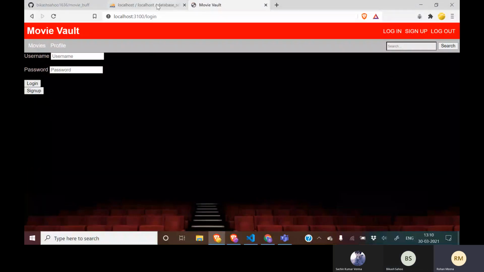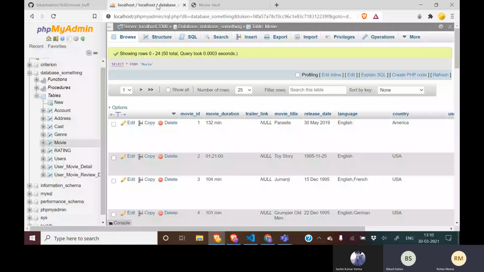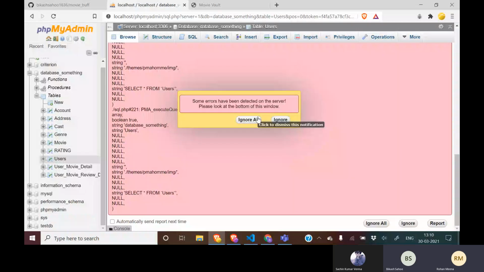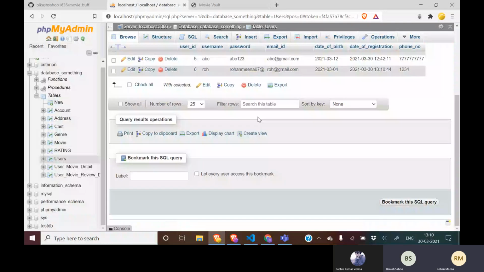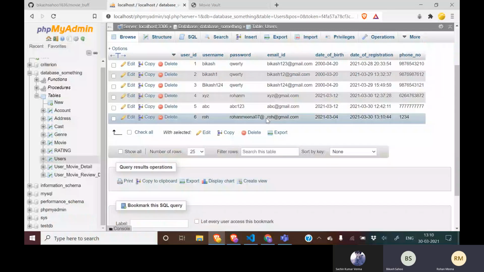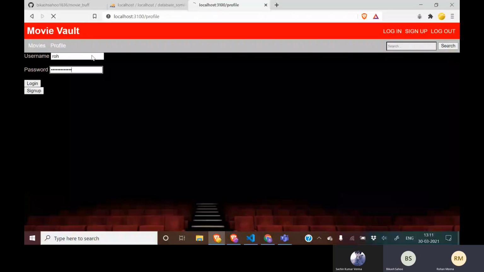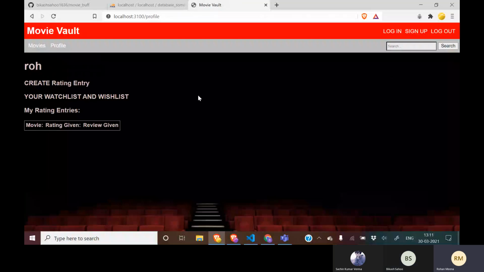We can also see the entry and our corresponding data in phpMyAdmin. You can see that in user we have one entry, rohanmeena07 at the rate, that we have just made. So we can log in with the above credentials. So here we are on our profile page.